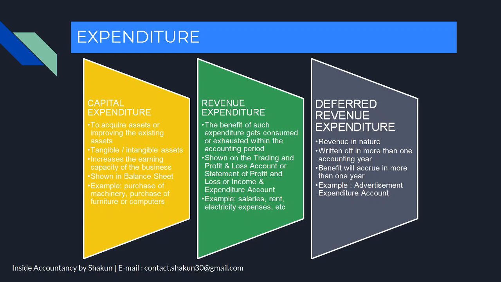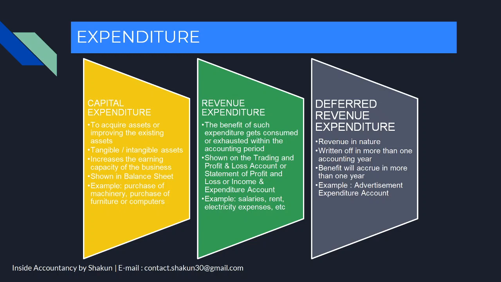Now let's take the example of an advertisement. Suppose a business concern has spent 5 lakh on its advertisements. Now these 5 lakh will give the company benefit in the years to come. The same advertisement would be used by the business in the next, let's say, 5 to 6 years. Now that 5 lakh, if it is charged as an expenditure in the current year only, then the firm will go into losses. So what the firm does is it recognizes it as a deferred revenue expenditure incurred, the benefit of which we will get in the years to come.